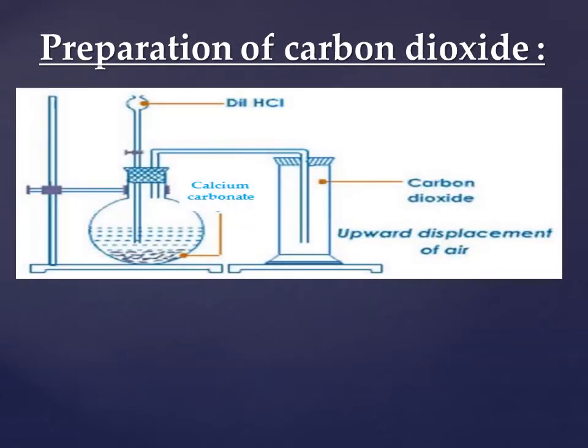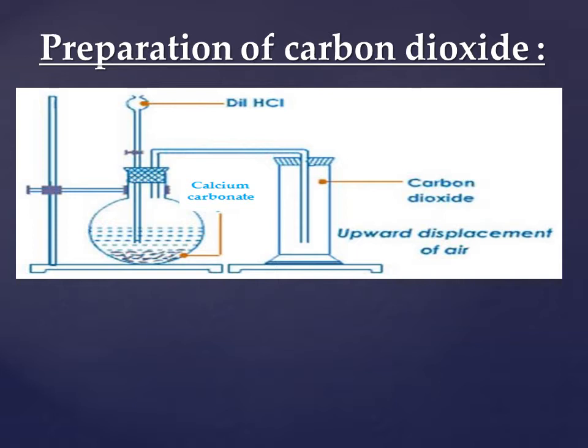As we saw in the video, we have to use two chemical substances to prepare carbon dioxide gas. One of them is solid and the other one is liquid. The solid chemical substance we have to use is calcium carbonate, and the liquid one is diluted hydrochloric acid.